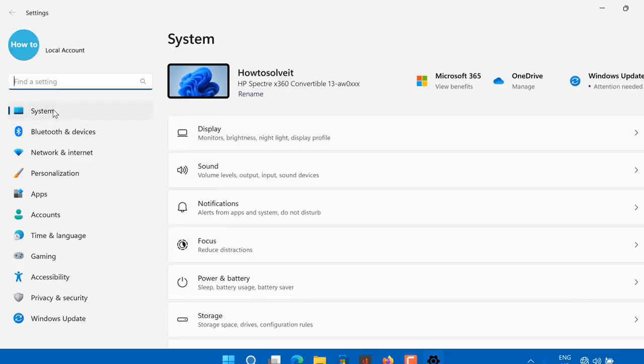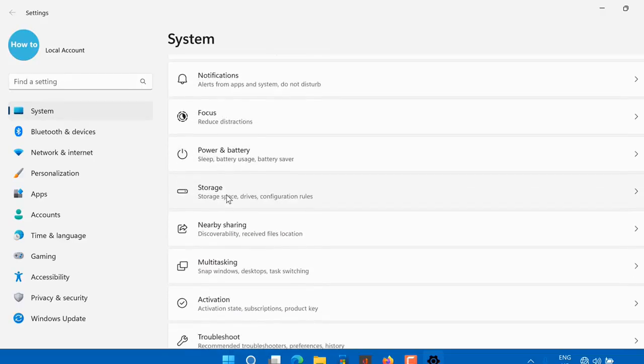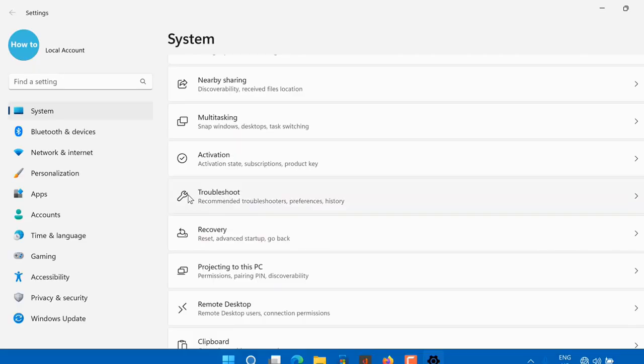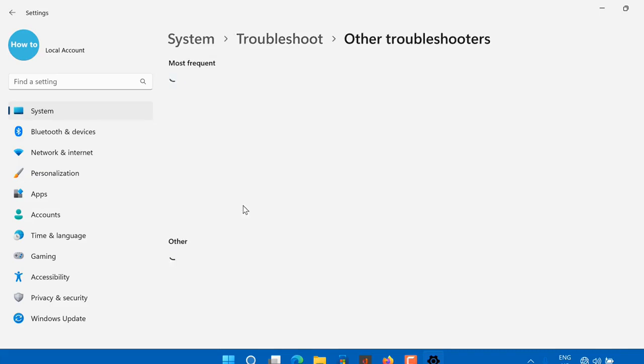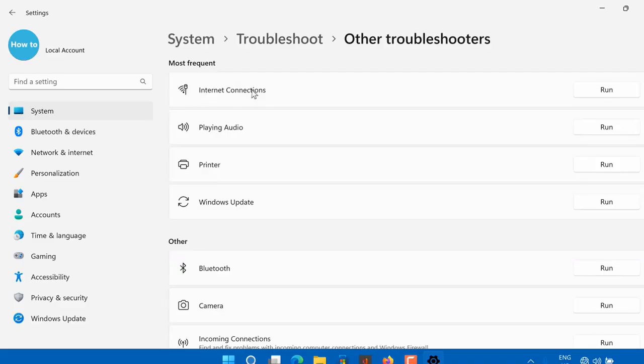Go to System tab in the left pane. In the right pane, scroll down and click on Troubleshoot. Under Options, click on Other Troubleshooters. Click the Run button for Internet connections.